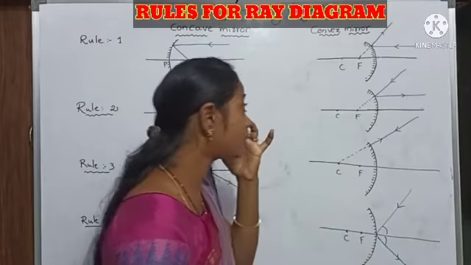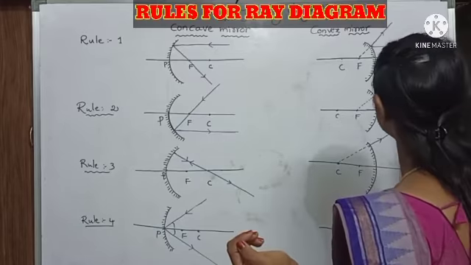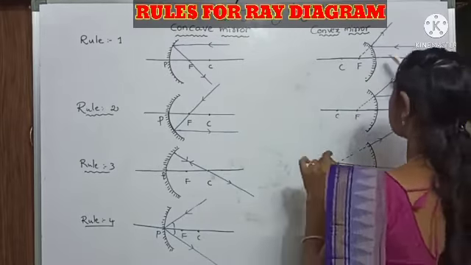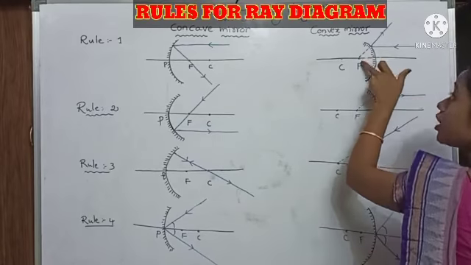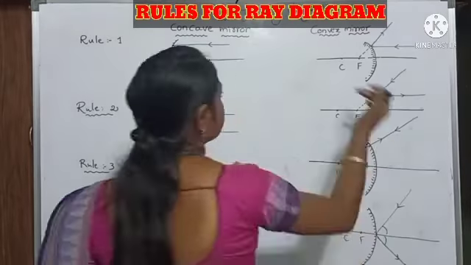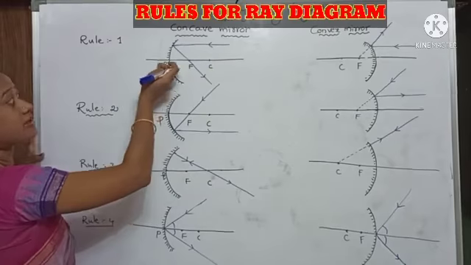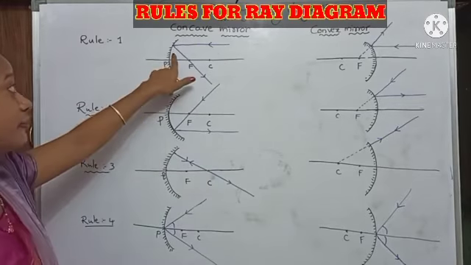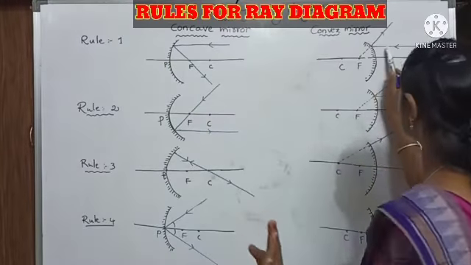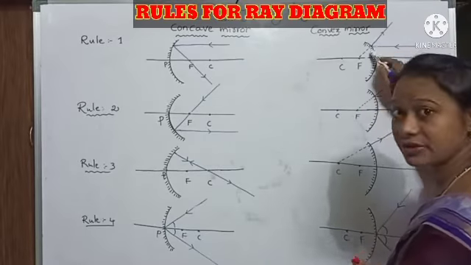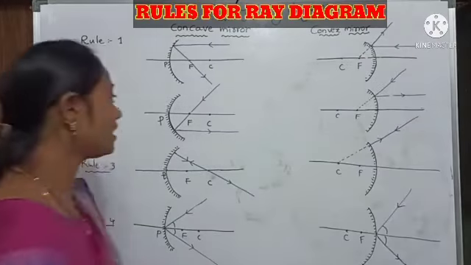When we come to the convex mirror, when the light ray is incident parallel to the principal axis on the reflecting surface, what happens? The light just diverges and it looks like the light is coming from the principal focal point. So what is the first rule? When the light is parallel to the principal axis, it hits the reflecting surface and is reflected by passing through the principal focal point. For the convex mirror, the light diverges and looks like it is coming from the principal focus point. Next, rule 2.